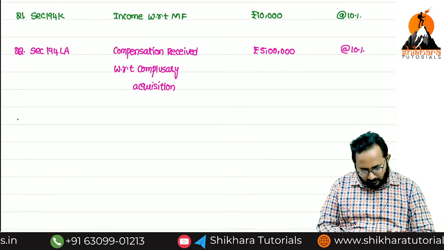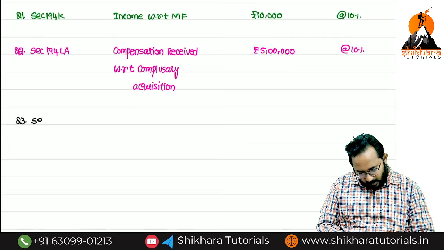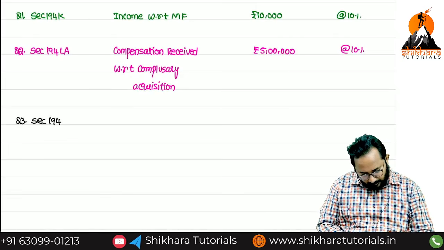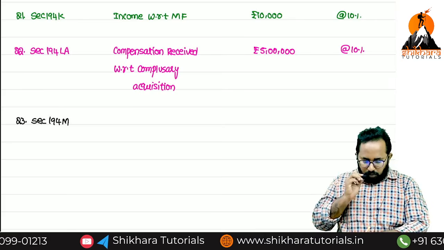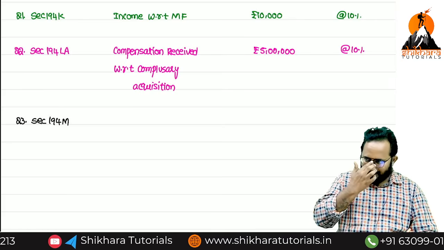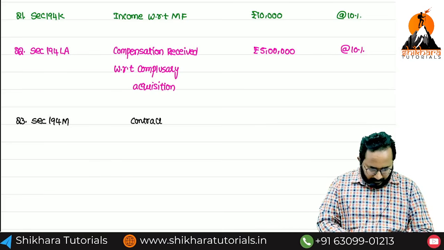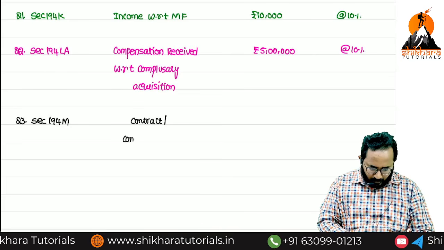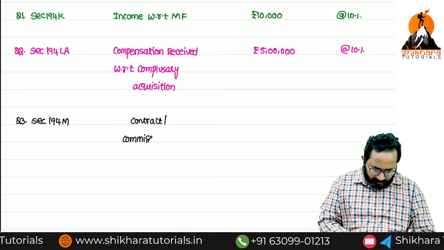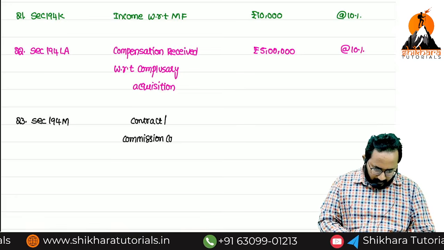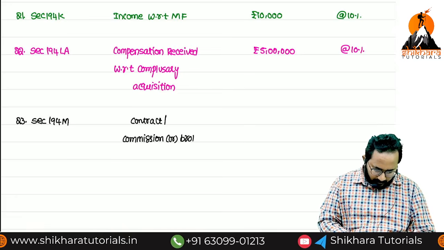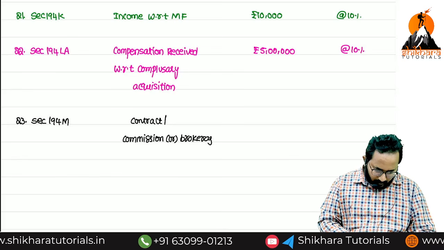23, section 194M. What are the payments covered? Contract related. Next one, commission or brokerage, 194H related. Third one, professional fees. Do you remember?